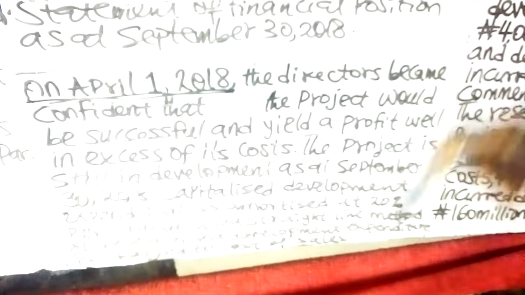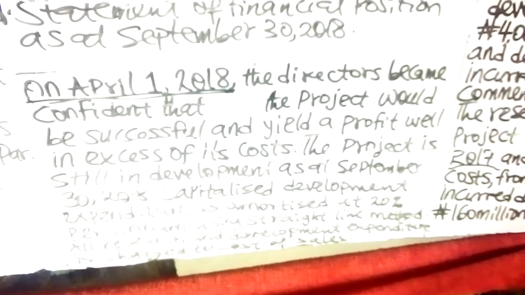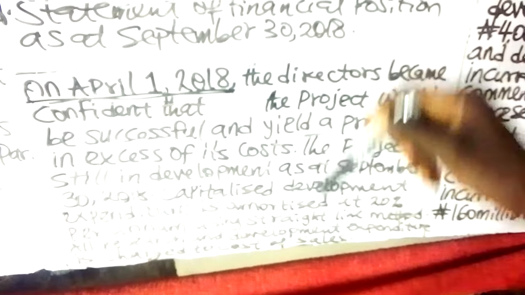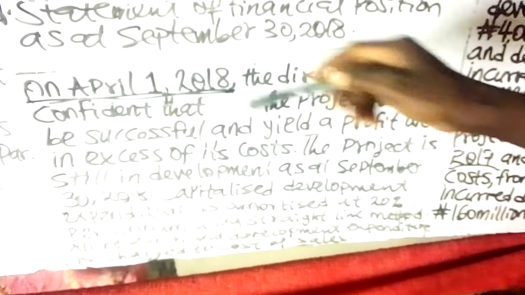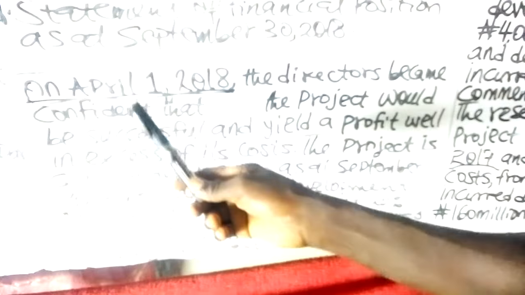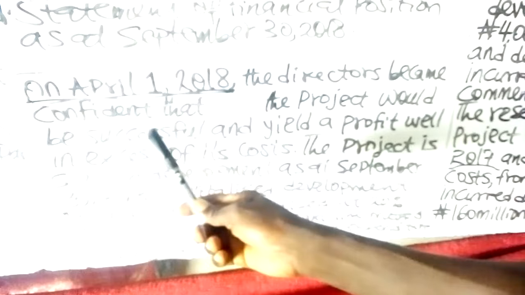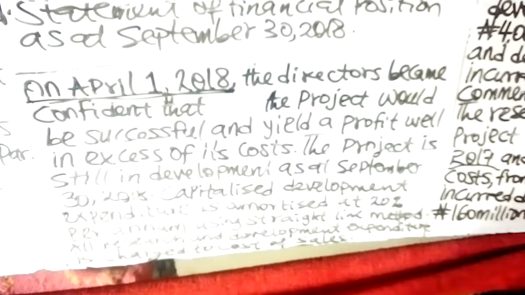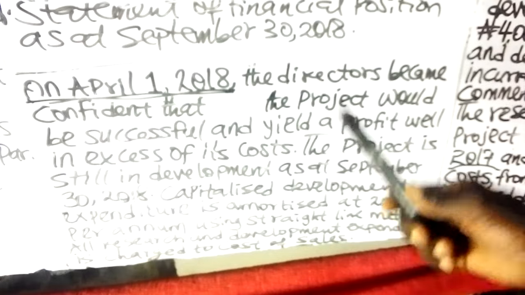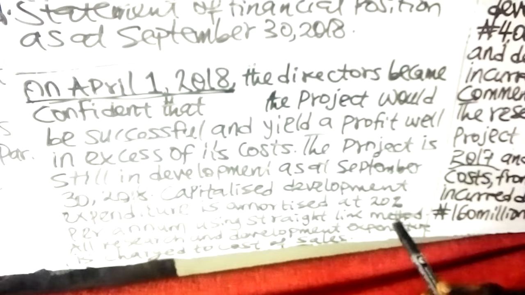The development expenditure incurred at the phase of the project when the director is not sure that the project will be successful should be expensed. That means the development expenditure incurred in the uncertainty phase should be expensed, while the one incurred in the certainty phase should be capitalized.